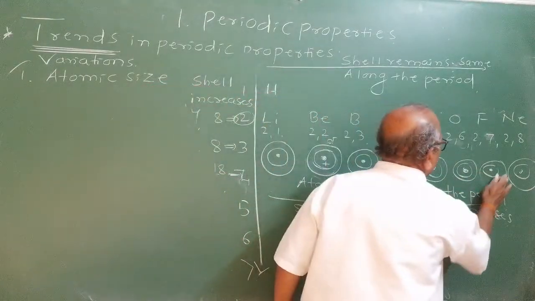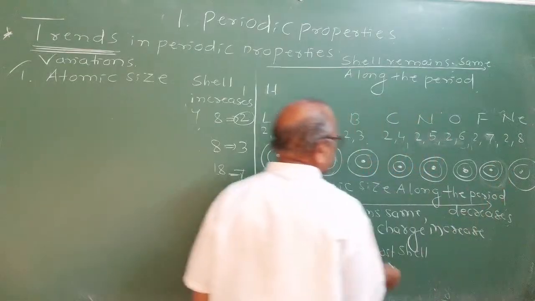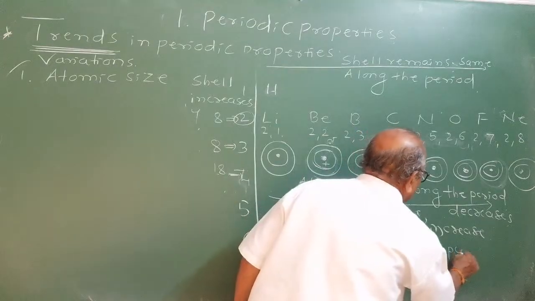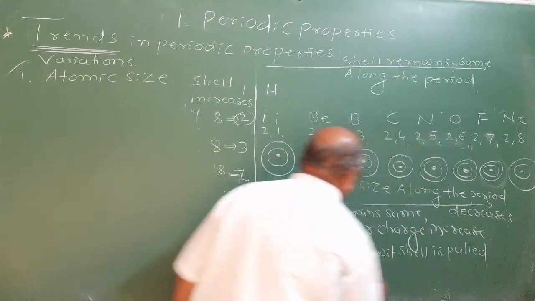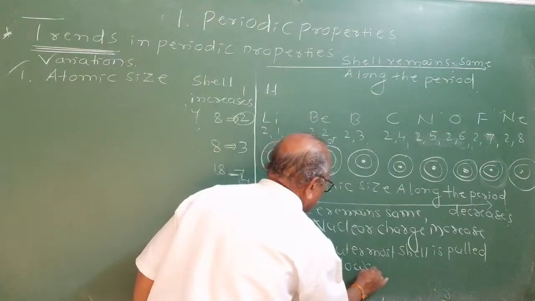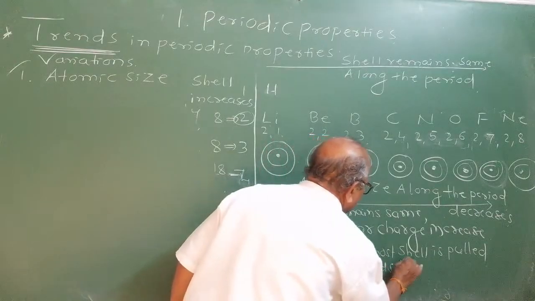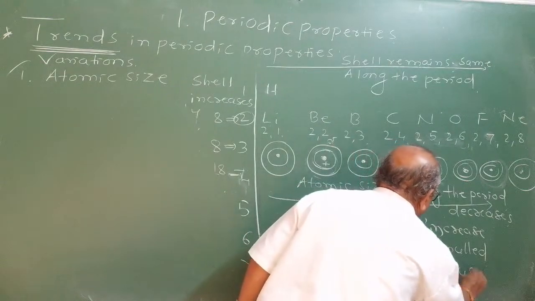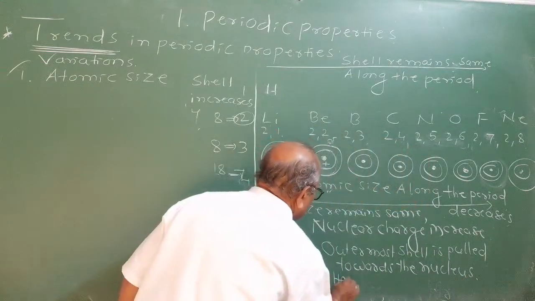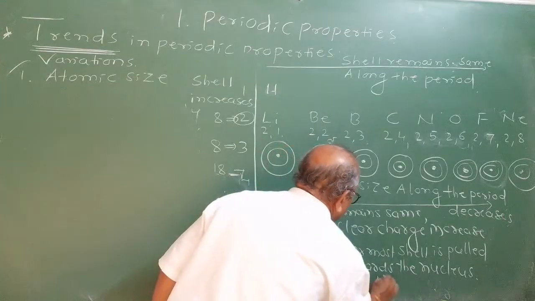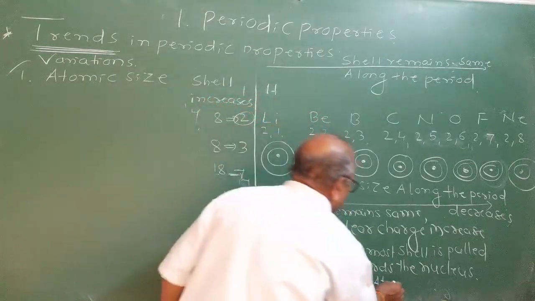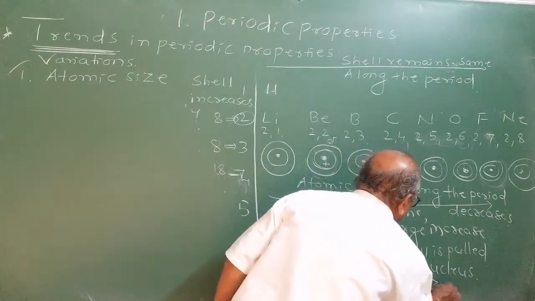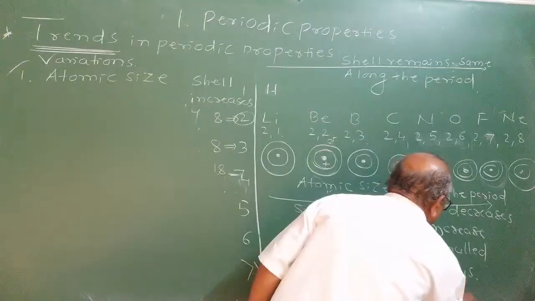Right, the atomic size will go on decreasing. Why it decreases: the outermost shell is pulled towards the nucleus. Hence, atomic size or atomic radius decreases.